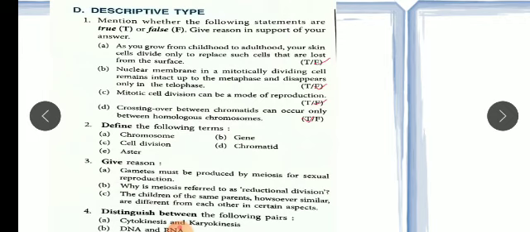Now questions 2 and 4, I will send you, because that is the explanation part. So let me discuss question number 3, give reasons. Gametes must be produced by meiosis for sexual reproduction.